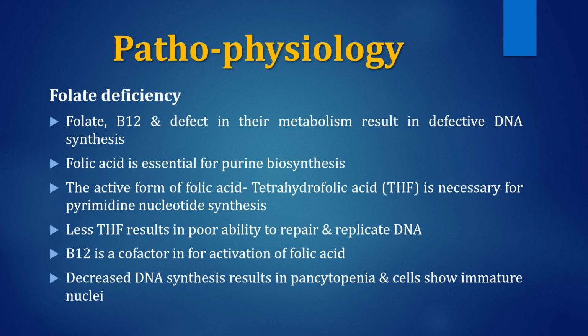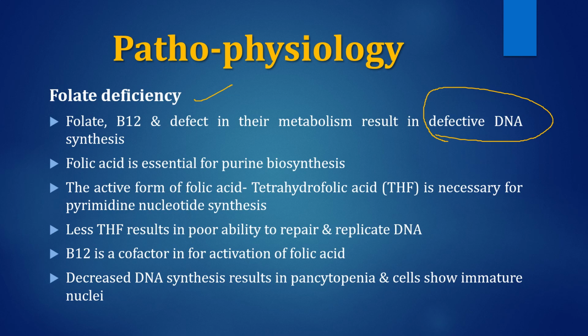Pathophysiology: if we talk about the pathophysiology of folate deficiency, folate, B12, and defects in their metabolism usually result in defective DNA synthesis. How will they produce anemia? They will produce anemia by defective DNA synthesis. The erythropoietic system, the bone marrow, has active cell division.